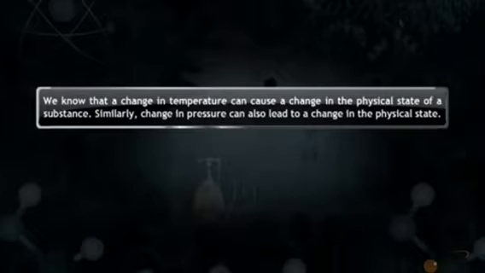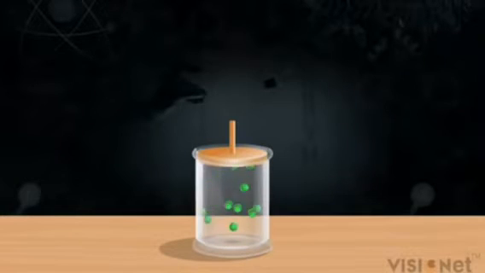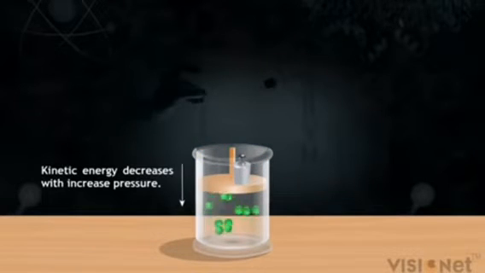We know that change in temperature causes change in physical states of matter. Similarly, change in pressure can also lead to a change in physical state. Let us explain with the help of a demonstration. Gas is taken in a container. When pressure is applied on the container, the gas particles come close to each other.